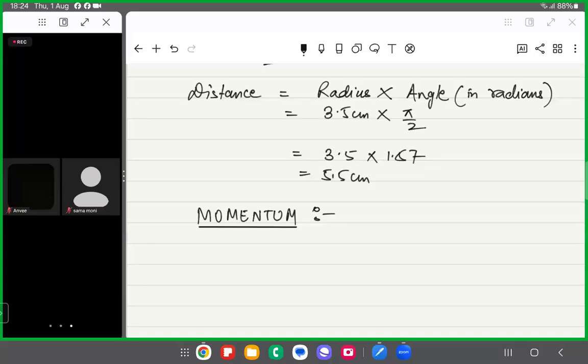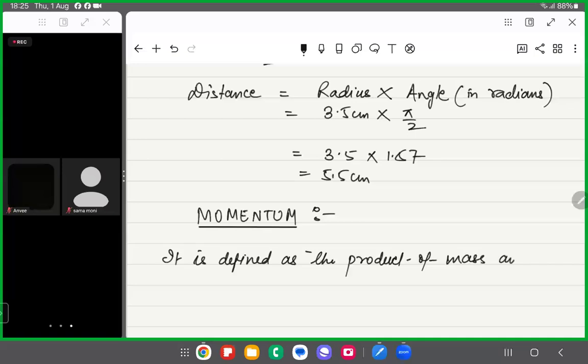Basically, momentum measures the quantity of motion possessed by a body. Please write down, it is defined as the product of mass and velocity of the body. So whenever there is a body which is moving, it is having some momentum.